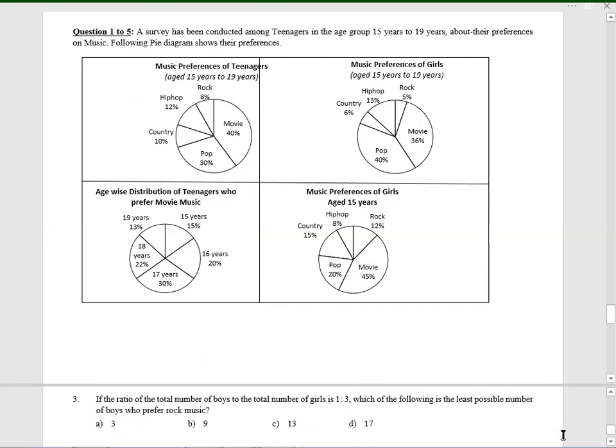If the ratio of boys to the total number of girls is 1:3, that means this is 400, this is 300, this is 160. This total is also 160. Only this part right now we don't know.